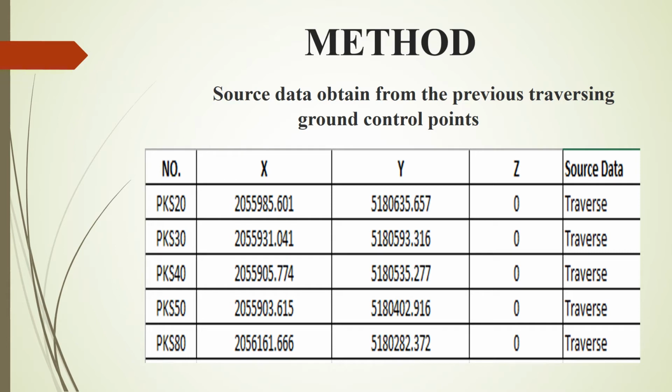This table shows the source data obtained from the previous traversing of ground control points by Stewart Otto Munan Wilson in 2015. The equipment used for the traversing was a total station.